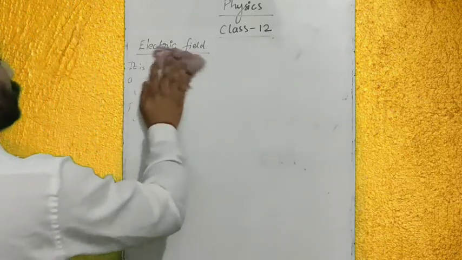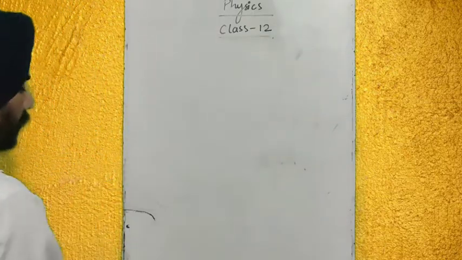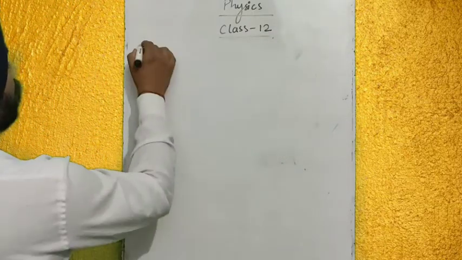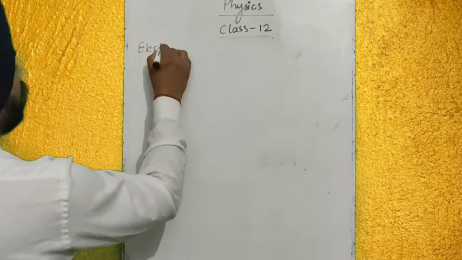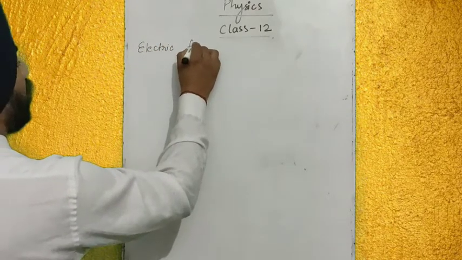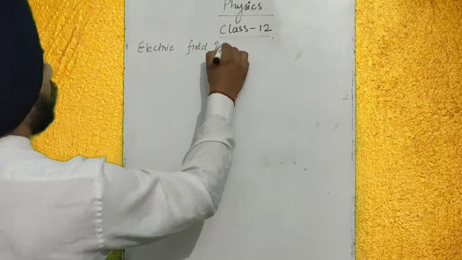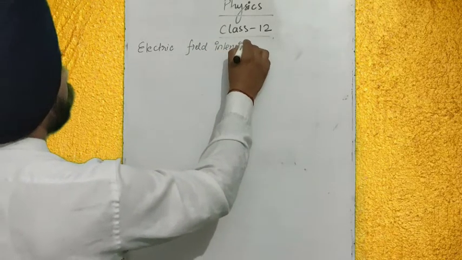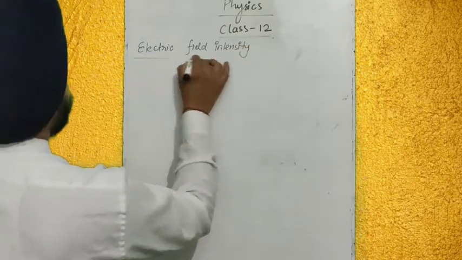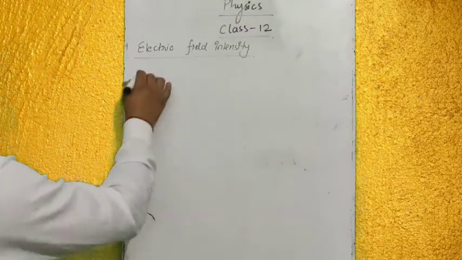If we are explaining it in terms of electric force, then we write it as electric field intensity. What is electric field intensity?